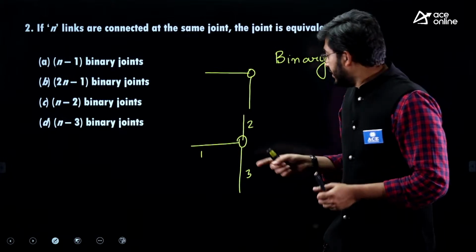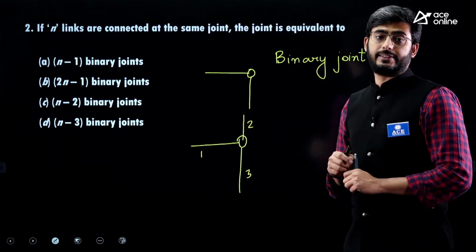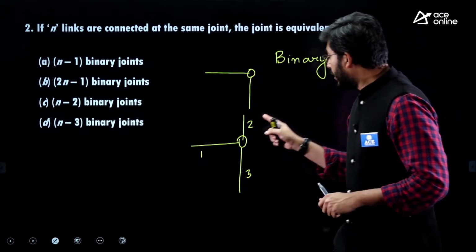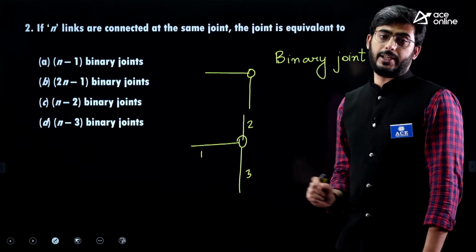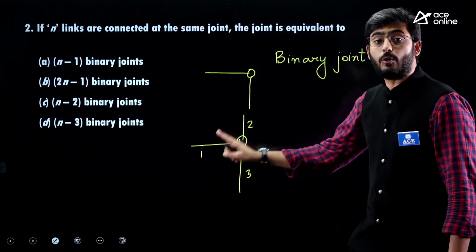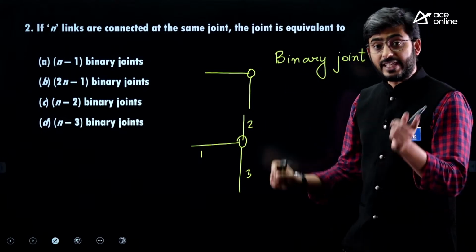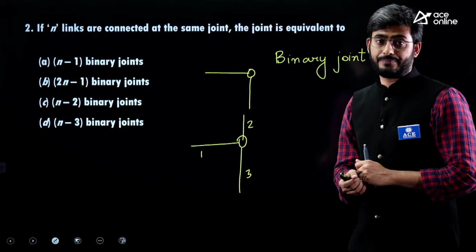Which means link 2 is sandwiched between link 1 and link 3. So there is a physical contact between link 1 and link 2, and a physical contact between 2 and 3.